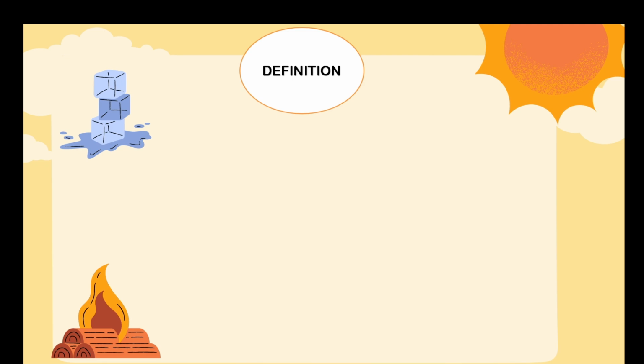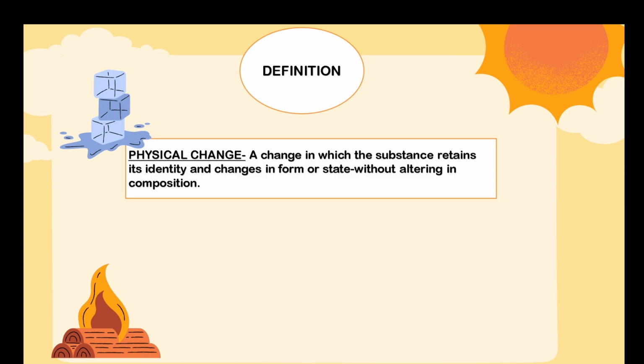For physical change, you will keep in mind the example of melting of ice. So what is a physical change? A change in which the substance retains its identity and changes in form or state without altering in composition. So there is no change in the composition of the substance, only its form is changing. Like ice is changing into liquid and liquid further changes into vapor state. So that will be a simple example of a physical change. So water will retain its identity, only its form is changing from solid to liquid to gas.